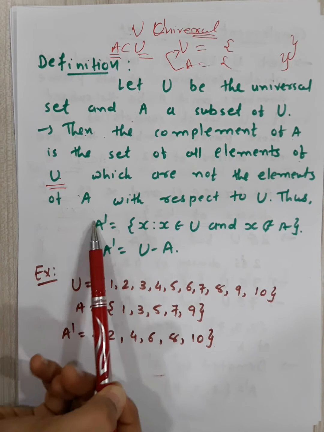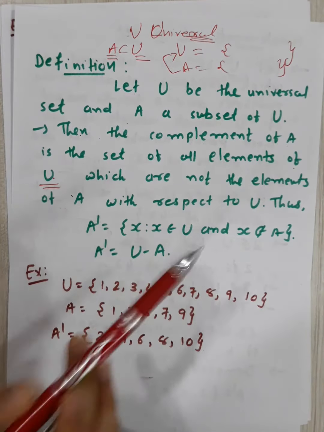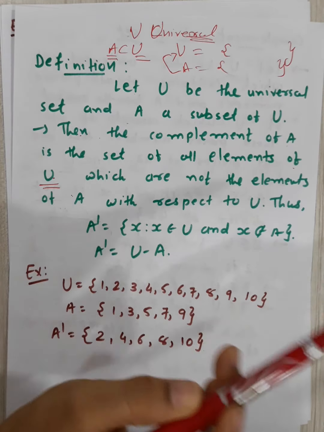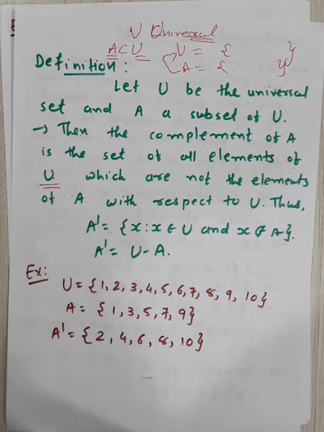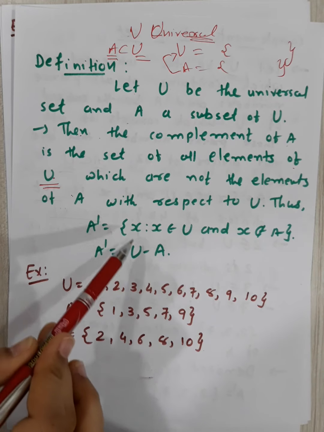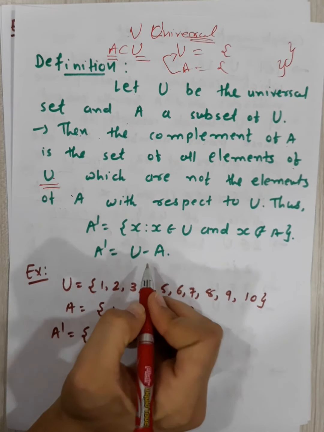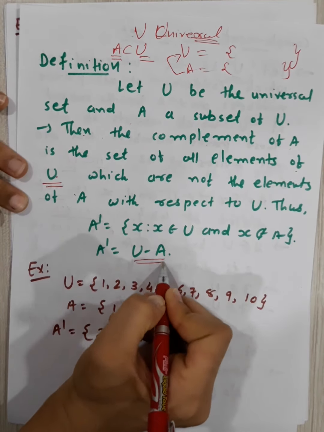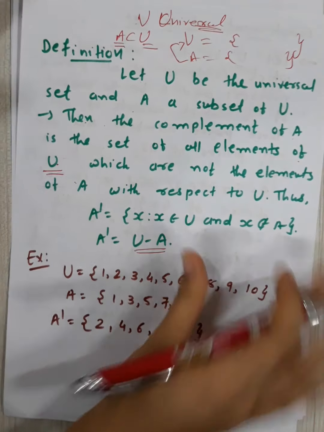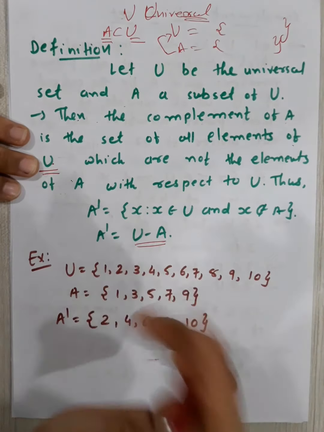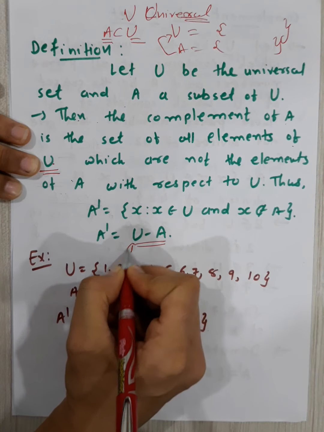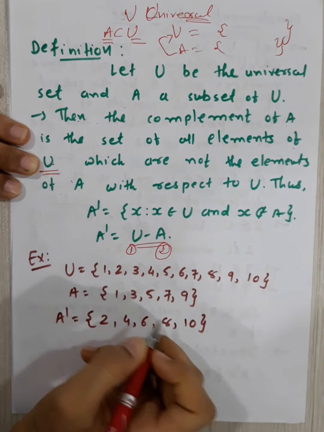ऐसा x लिखना है आपको a डैश में जो u में हो, x belongs to u but x does not belong to a. So a dash is equal to u minus a. Differences, we saw the differences, right? What is difference? The definition of difference, that all the elements of first set but not present in second, right?